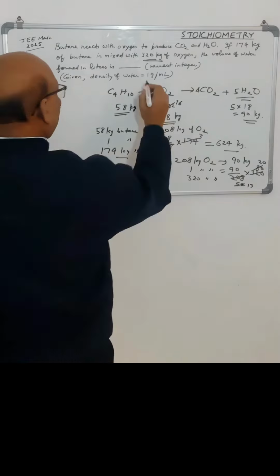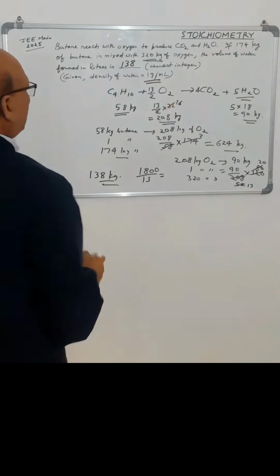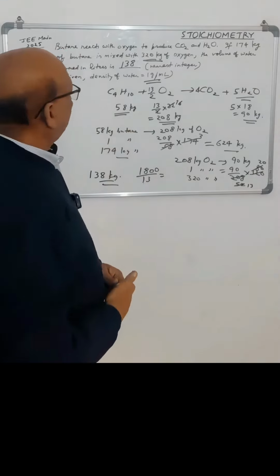So 138 kg of water will be produced, and that is nothing but 138 liters. Okay, because 1 gram per milliliter is the density, so 138 kg is the 138 liters. So that is our answer.